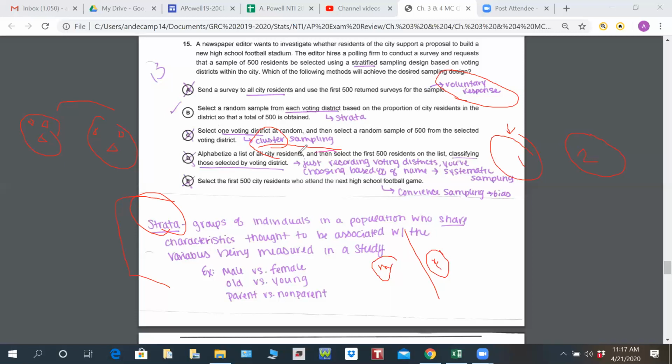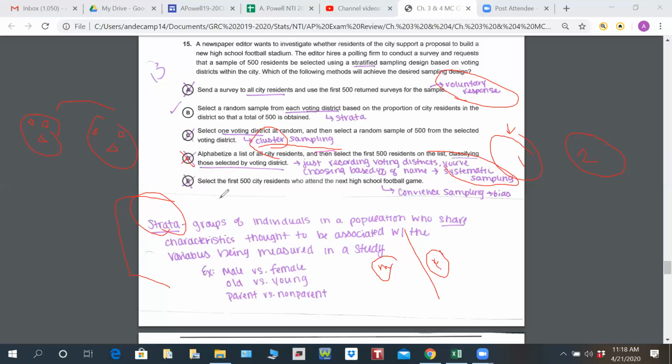This is kind of weird. I don't like this answer. You're choosing based on the name, so that's systematic random sampling. And you're just recording their voting districts, so that doesn't make sense to me. So B is out, and again, even if it doesn't have this weird end about classifying those selected by voting districts, this is still systematic sampling, which is not what they wanted.